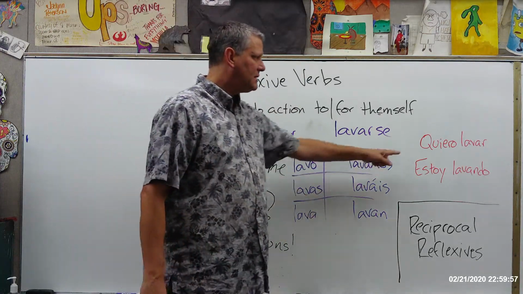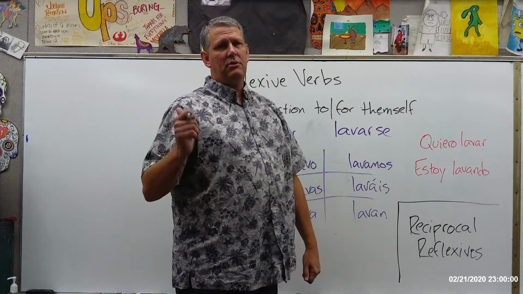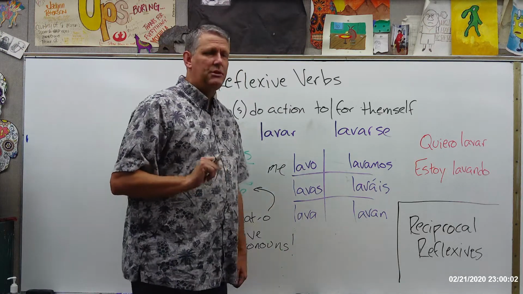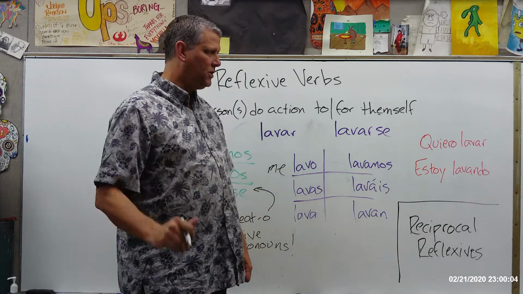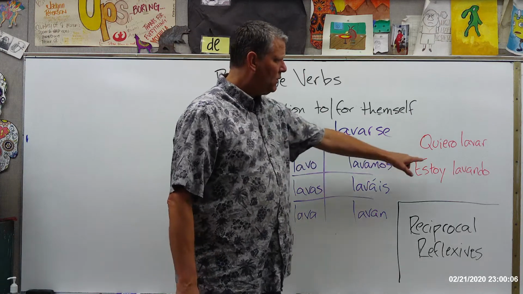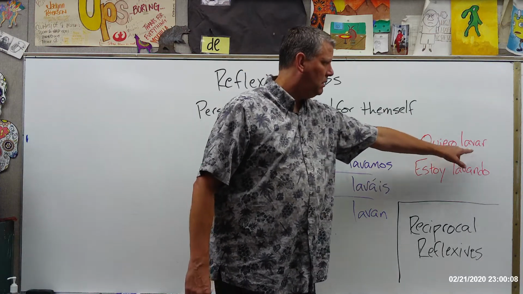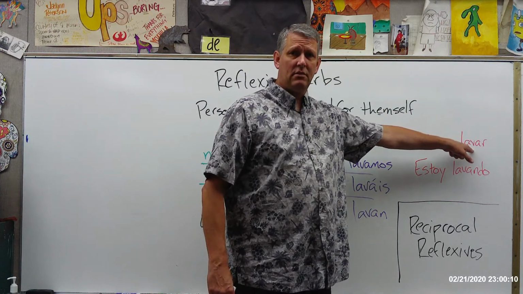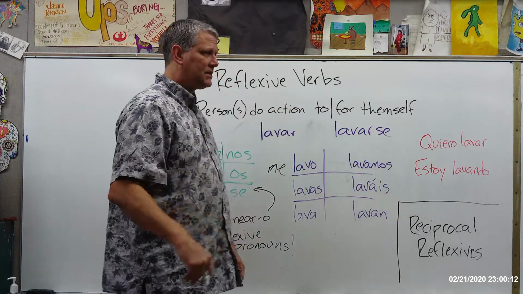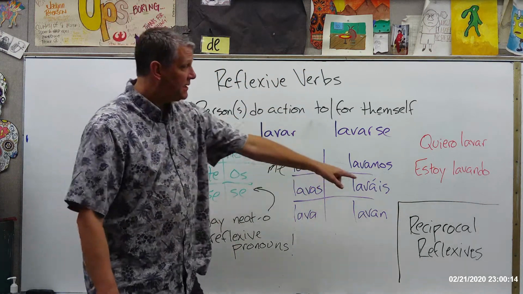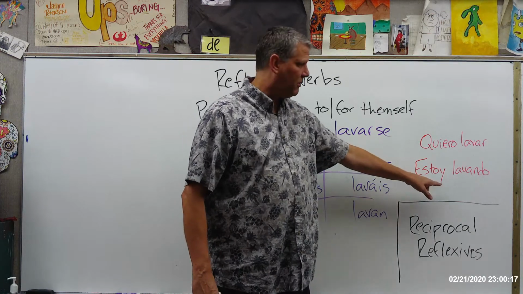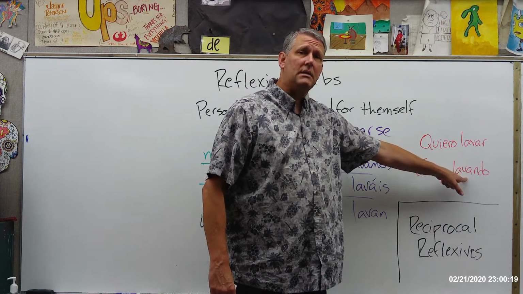Okay? This is a little bit different. Now, if you've watched my other video on this, you'll know that this is a conjugated verb, and this is an infinitive, okay? We have two different verbs in this sentence. So in a sentence like, and same thing down here, estoy is a conjugated verb. Lavando is a present participle.